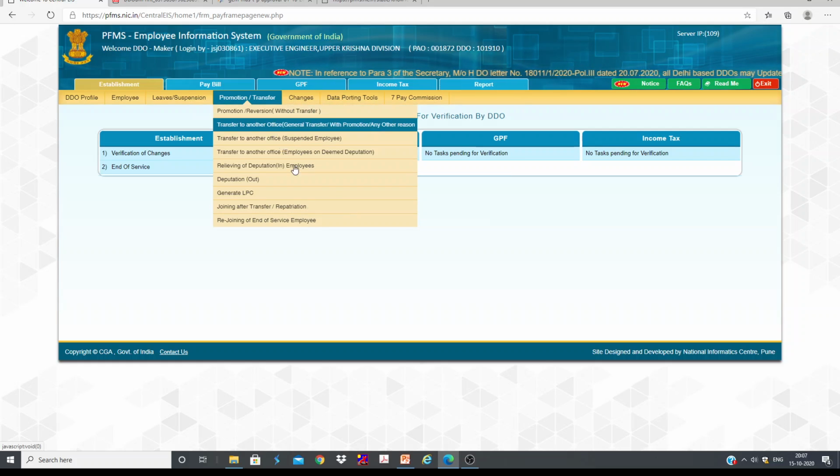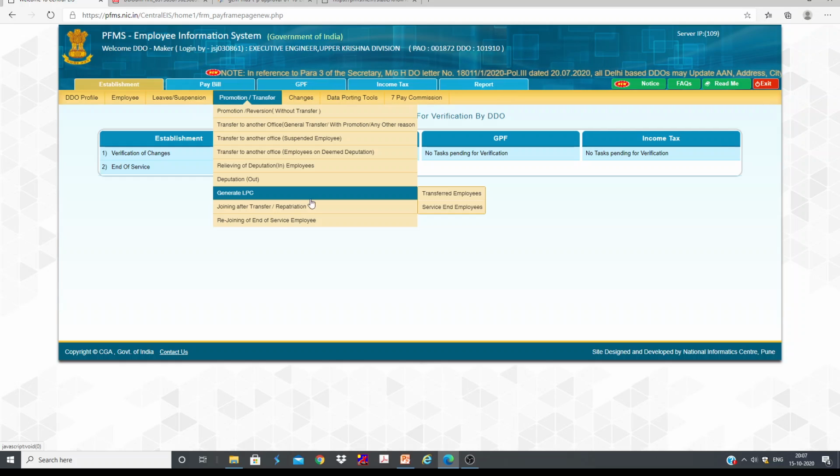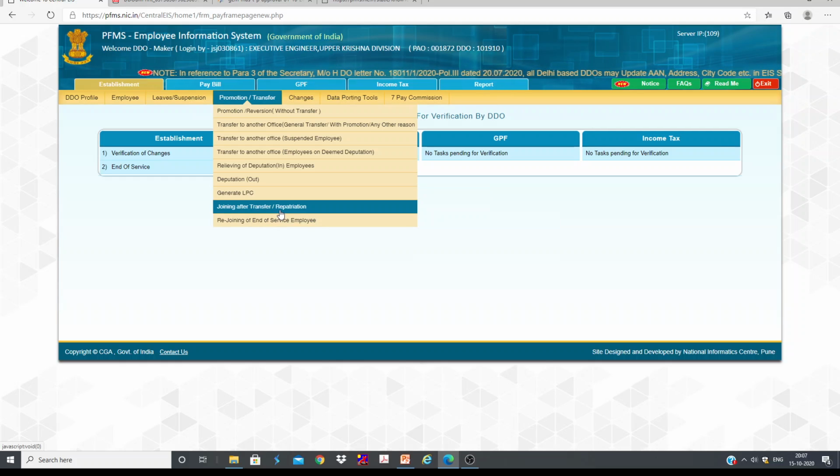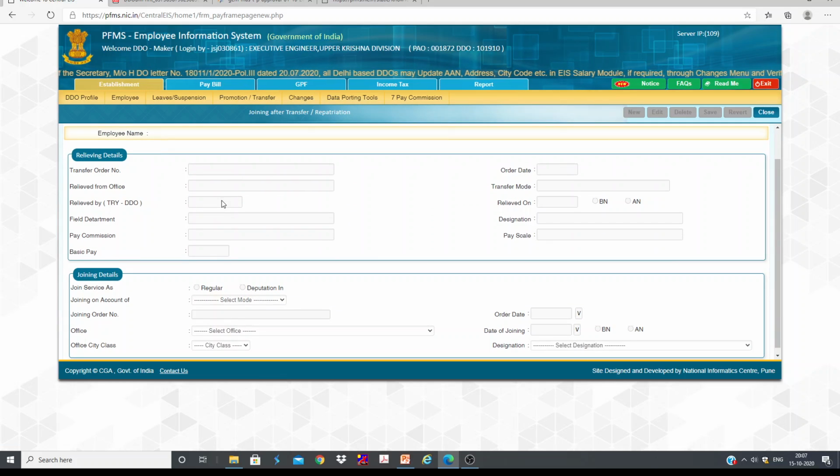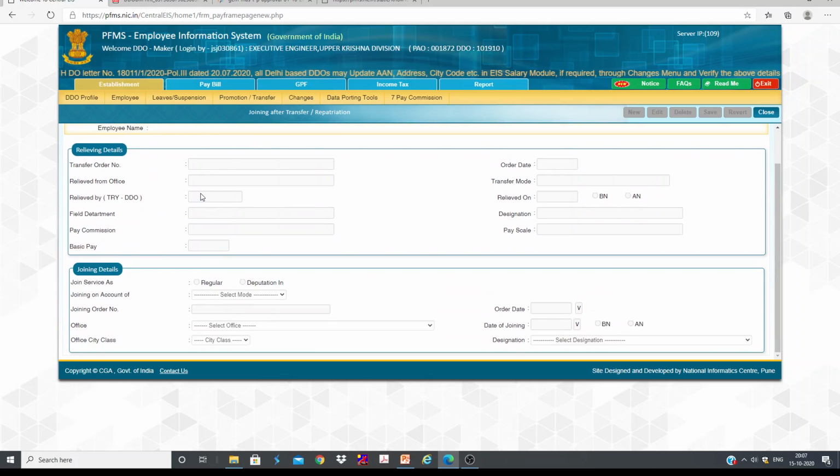Once you transfer here, then we can generate LPC. It is going to be auto-generated. Then when any employee joins here, we have to record the joining after transfer. And here you can see relieving details are not coming.